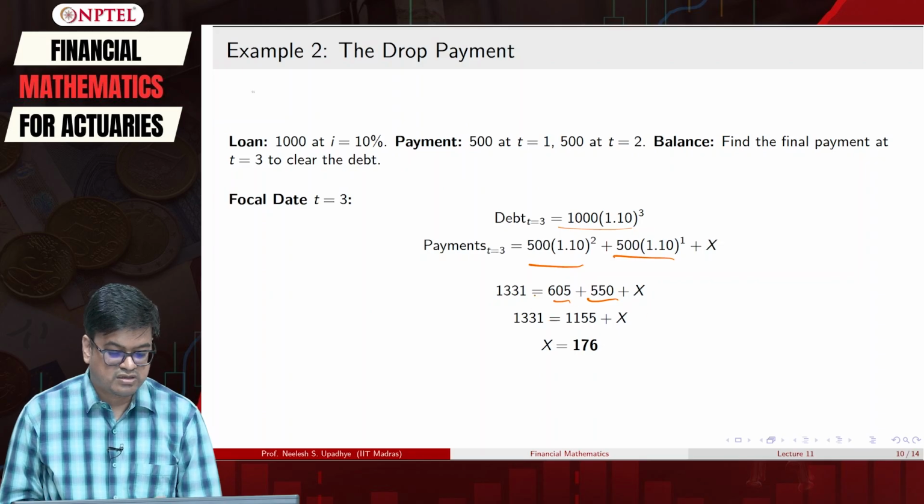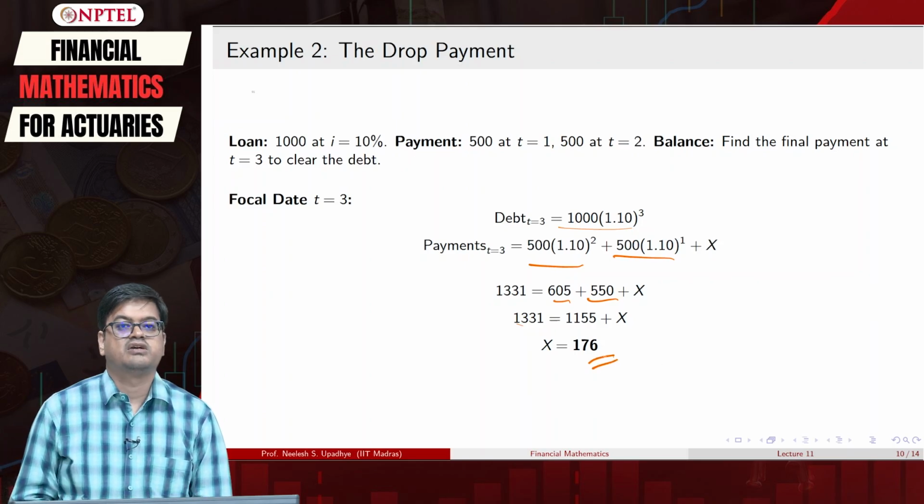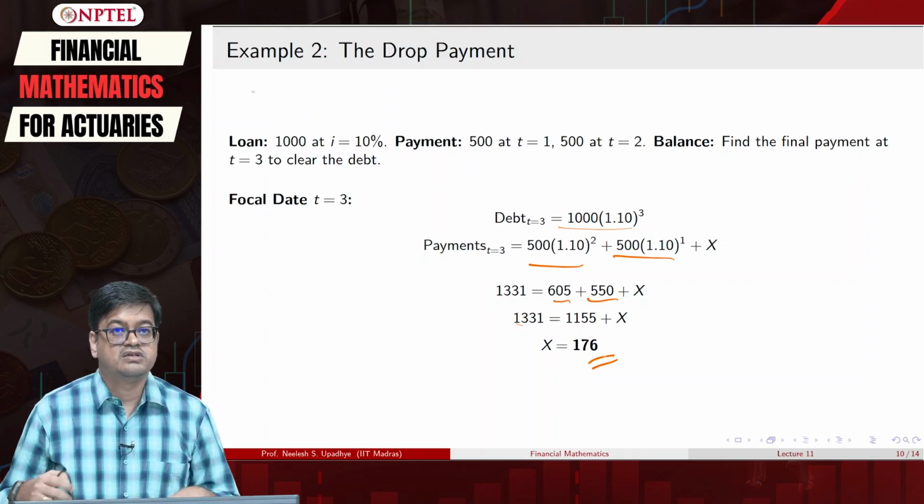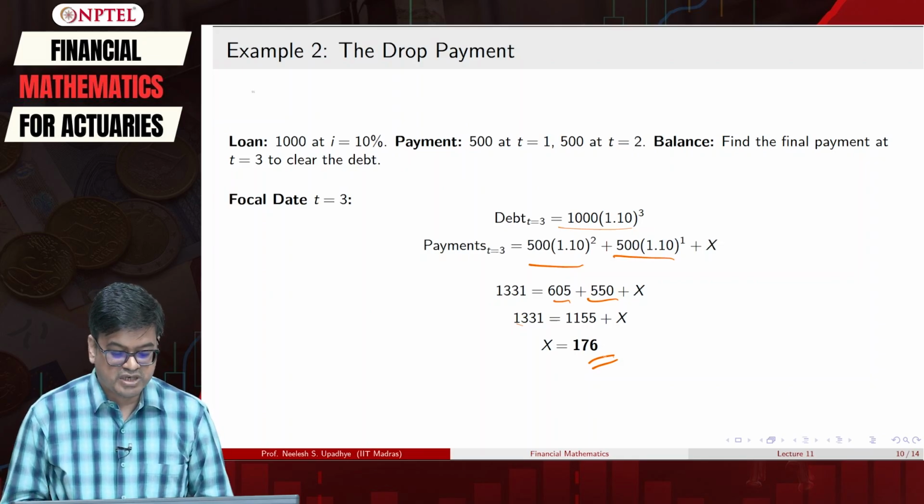So I got all the things tidy. So 1155 minus 1331 will be minus x, which will give me the final answer equal to 176. Very easy. So I have understood how to find the final payment at t equal to 3.